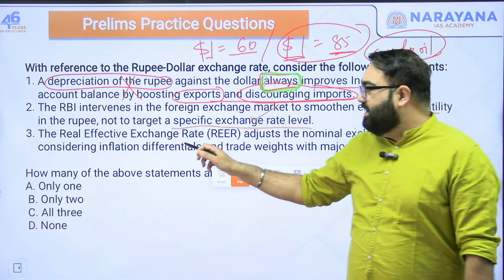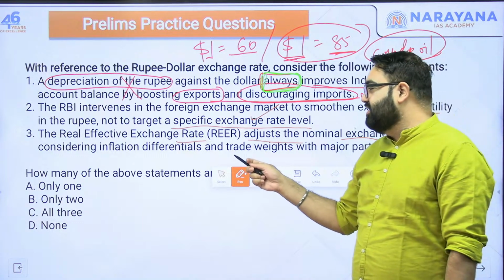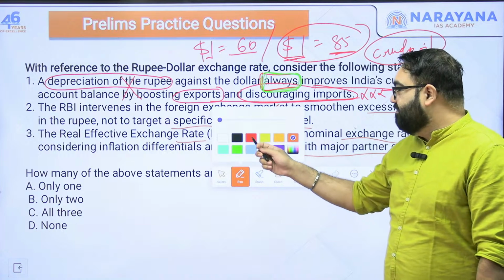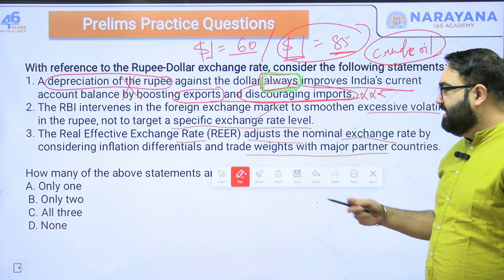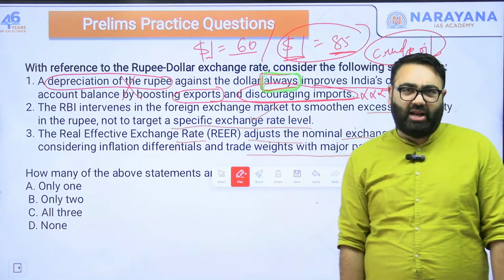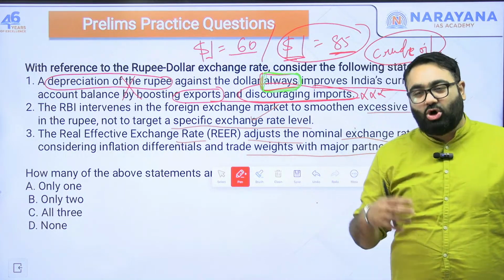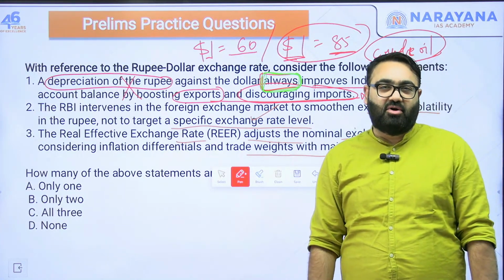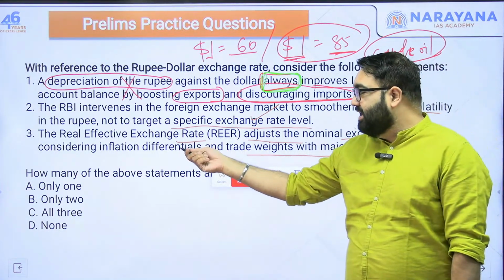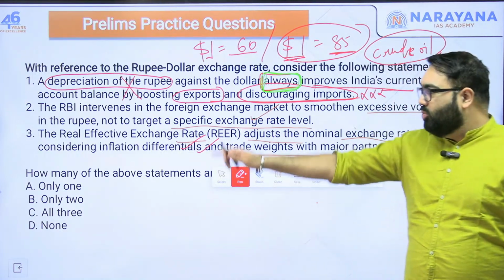Third, the real exchange rate: adjust the nominal exchange rate by considering the inflation differential and trade weights with the major partnering countries. That is what we discussed. There are different types of exchange rates: a real exchange rate and a nominal exchange rate. The nominal exchange rate is the one we usually talk about in day-to-day language, but it does not take into consideration inflation and the cost being different in different countries for the same product. For that, we have a different parameter called the real effective exchange rate, which takes into consideration inflation and the prices of commodities as well. So, 2 and 3 are correct.